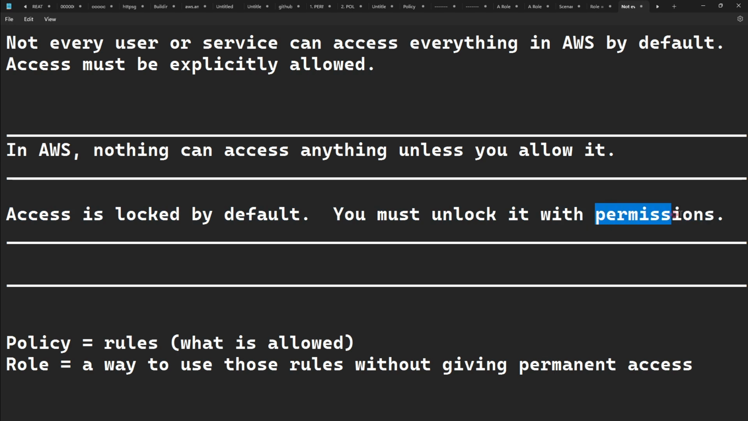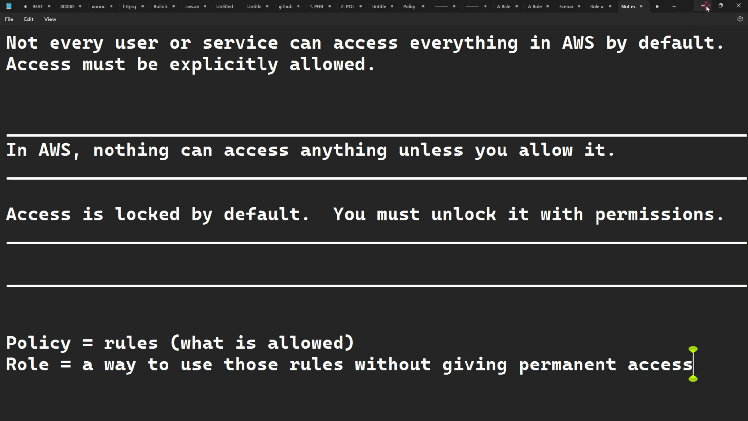A permission is just a single rule, and a policy is a combination of permissions, right? Now, the reason why we use a role instead of assigning a policy is because a role is just temporary, right? And a policy is like assigning a permanent rule, okay? But a role is just a way to use those rules without giving permanent access, right?